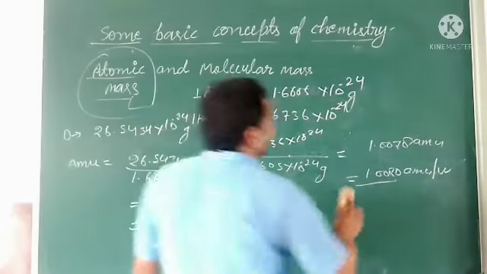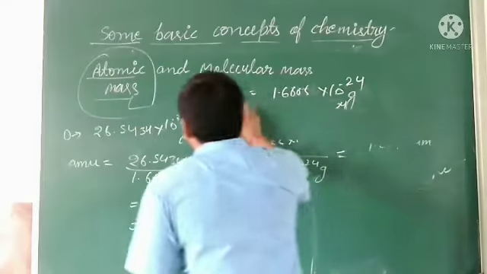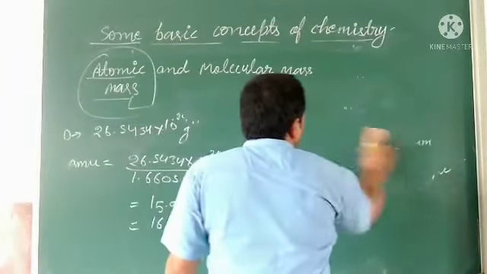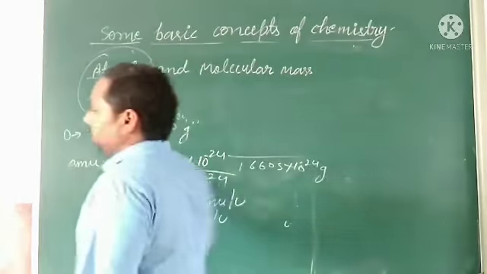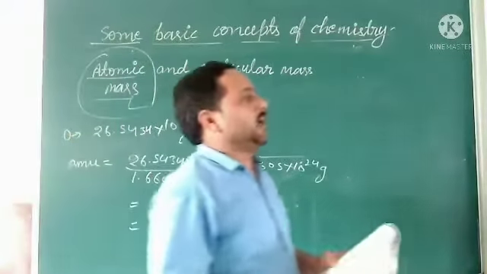So for oxygen we can calculate the value in AMU. We must know the value in gram, and these are obtained by experiments.